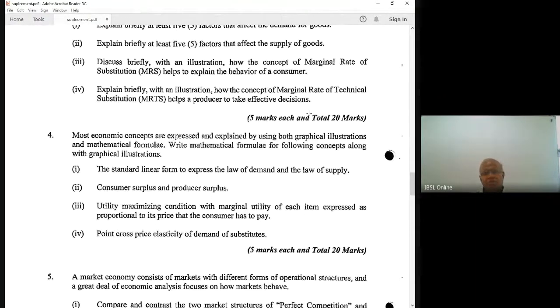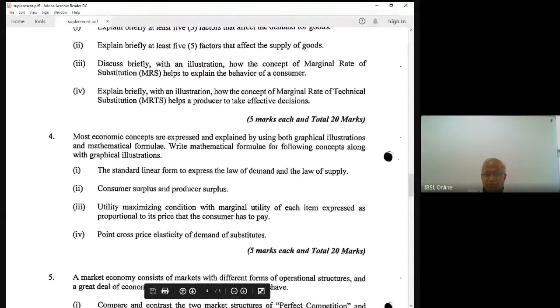Most economic concepts in micro are explained using both graphical illustrations and mathematical formulas. Write the mathematical formula for the following concepts along with a graphical illustration. Now that, of course, I can do. Let me see any other micro questions. Yes, you can do that.